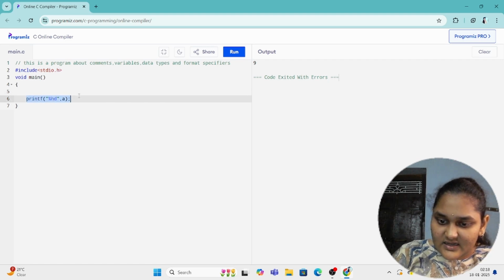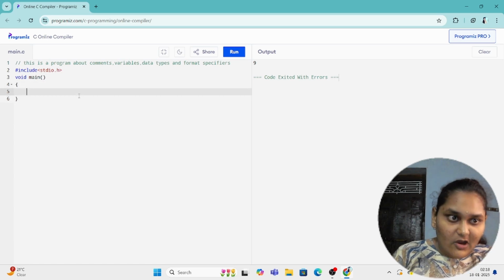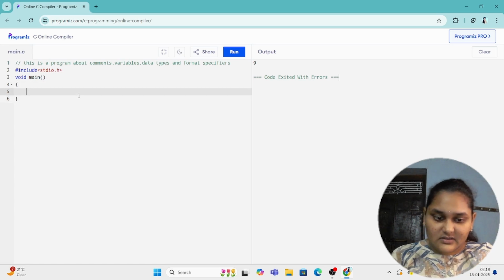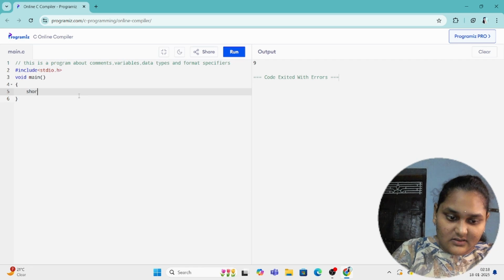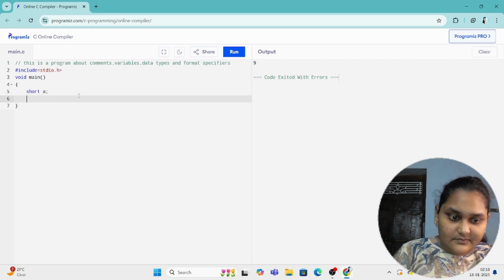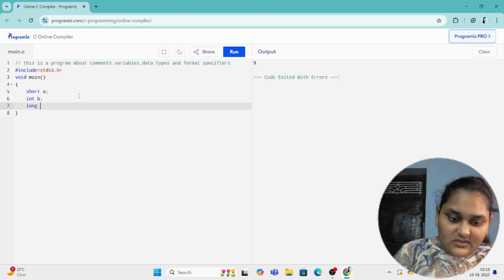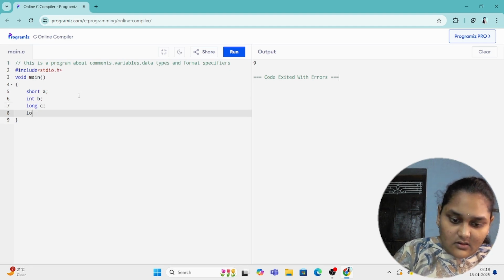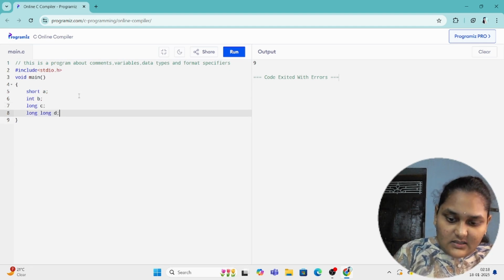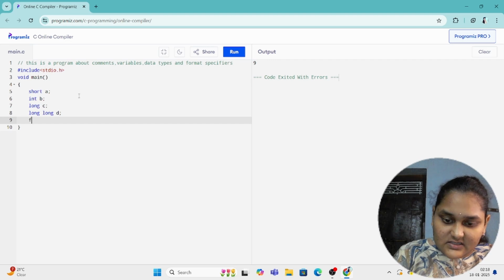Let's declare, initialize, and print all primitive data type variables. So firstly short a, int b, long c, long d, and what else?